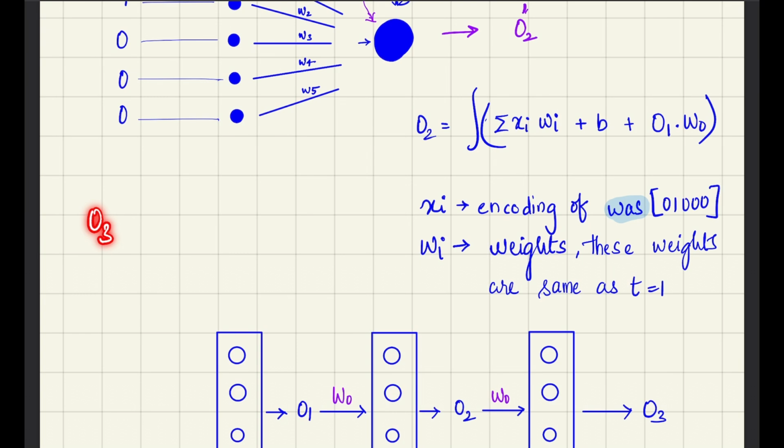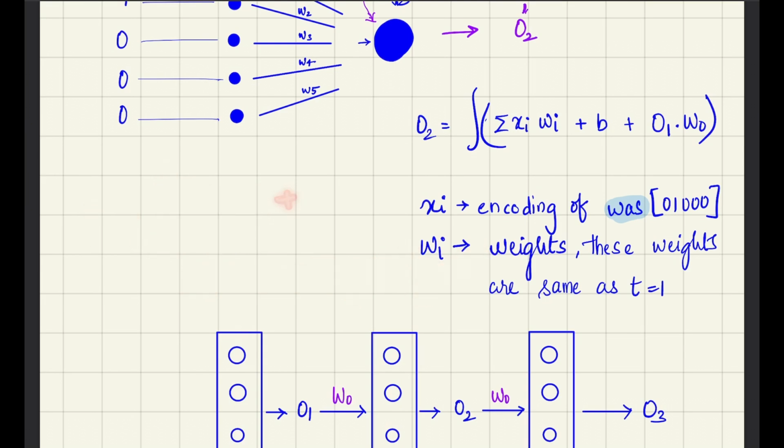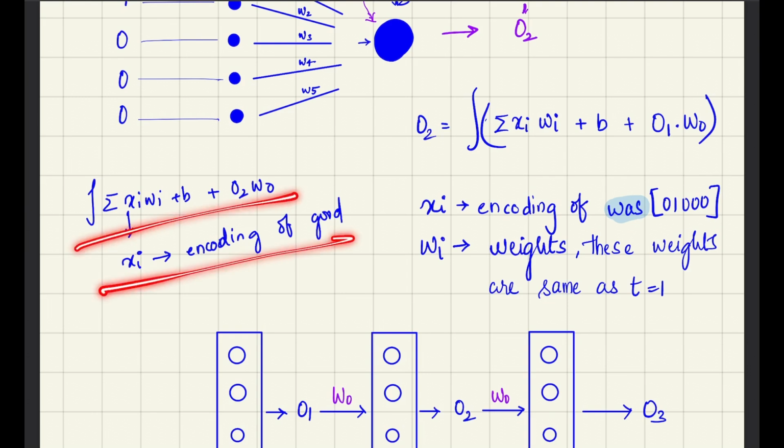So the O3 is going to be sigma xi wi, where xi is the encoding of good, plus b, plus sigma xi wi plus b plus O2 into W0, where xi means the encoding of good. This is how it happens.